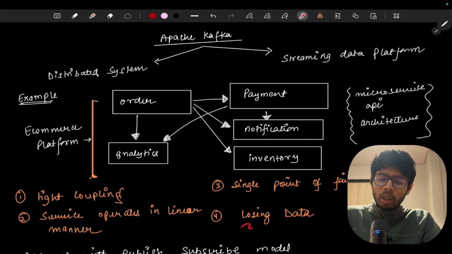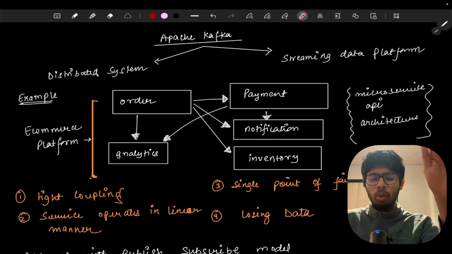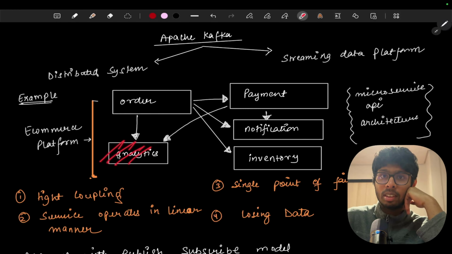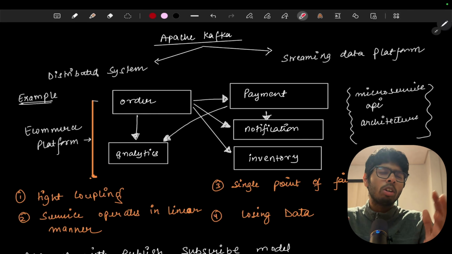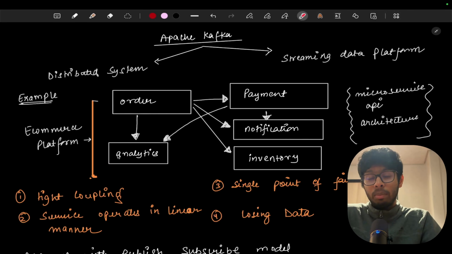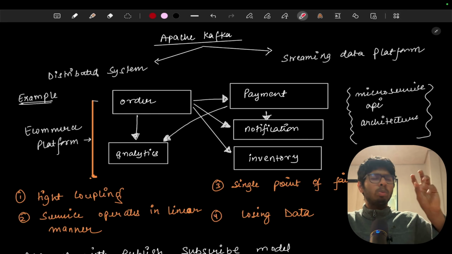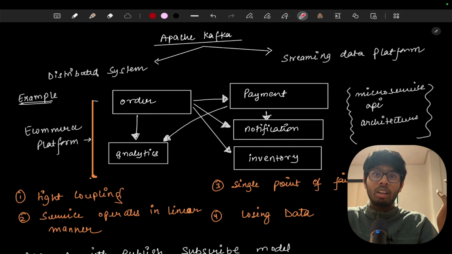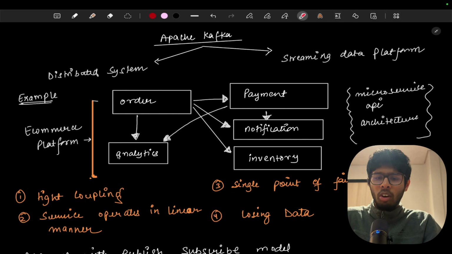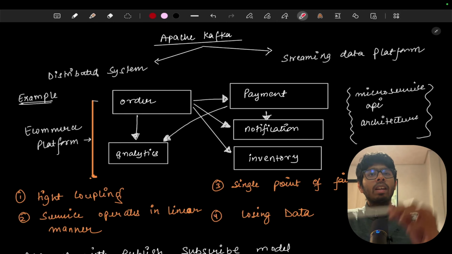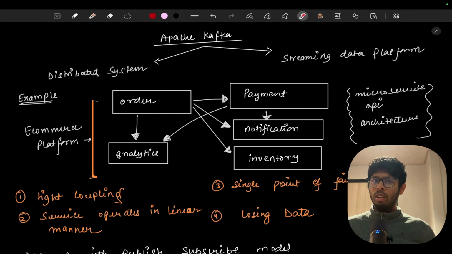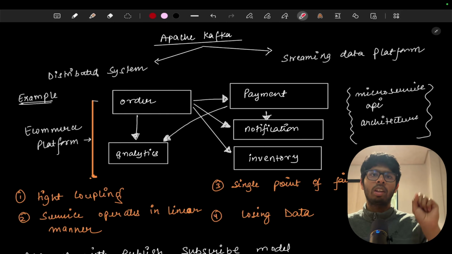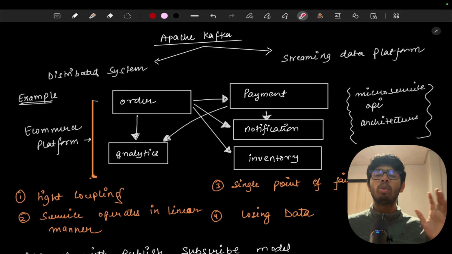Now, the fourth point is losing data. Think about it: our analytics service is down right now, and if we want to place an order, somehow we figure out that let's not push the data to the analytics service for some time because it's down, say for 1 hour. We can just take the orders and put them to the payment service, notification, and inventory service. But for that 1 hour we are going to process the orders, and the whole problem now is that we are going to lose the data for 1 hour. So this is the problem of losing data.